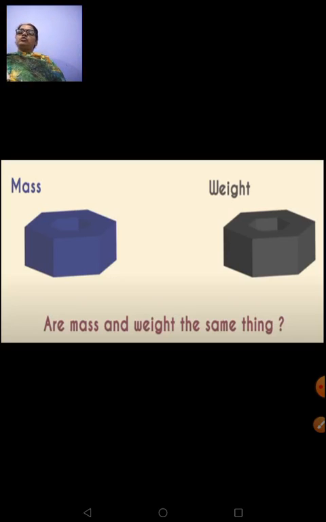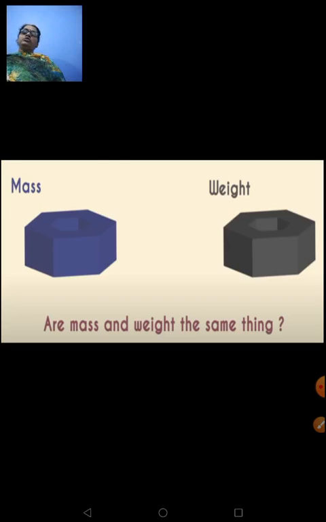So mass and weight are two different quantities. I had shown two astronauts, one landing on the moon and the other on the earth's surface. His weight varies in both cases, and we had done those things, you remember?